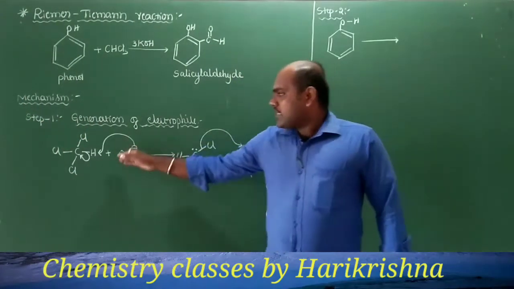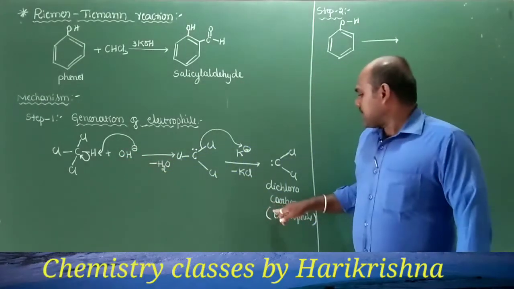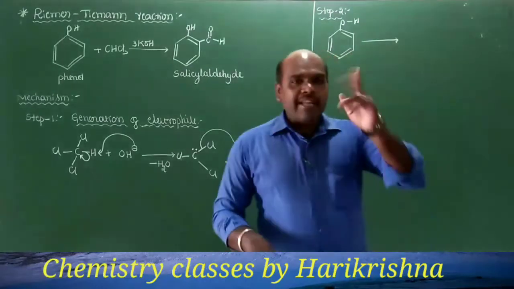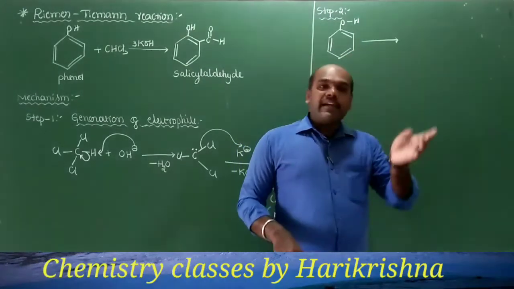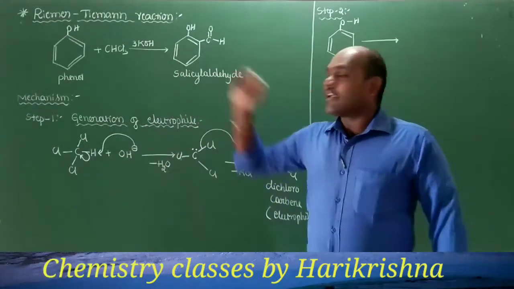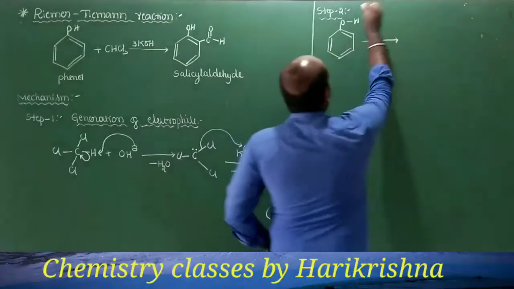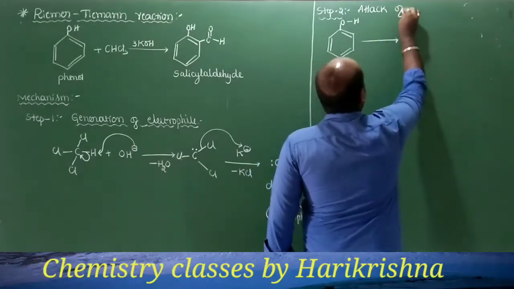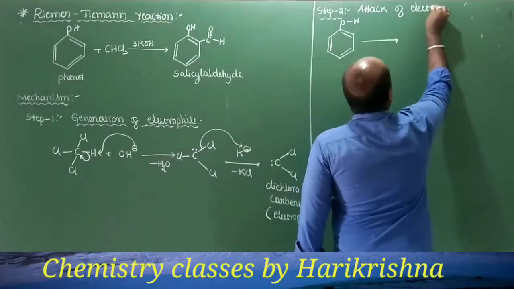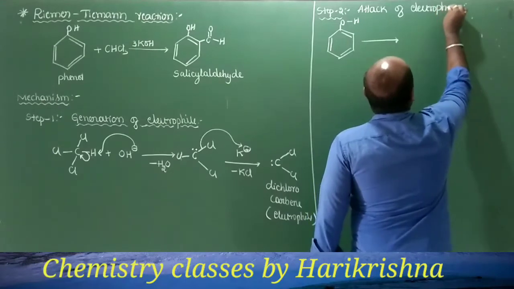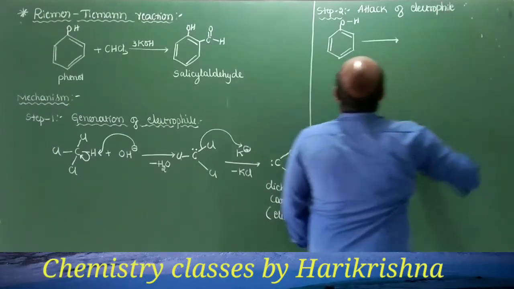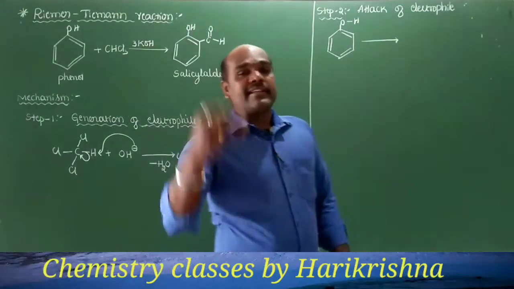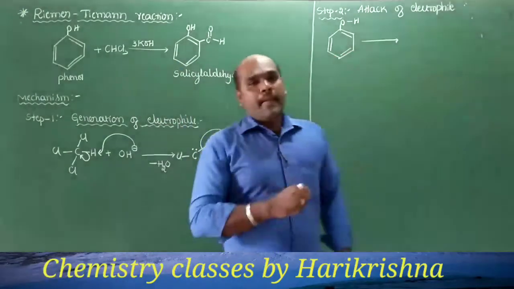Okay, we said in step 1 there occurs generation of the required electrophile, that is dichlorocarbene, and in the second step there occurs attack of the electrophile on the benzene ring of phenol. So that is attack of electrophile on the benzene ring, and the further changes will result in the final production of the salicylaldehyde, that is the creation of formyl group on the benzene ring.